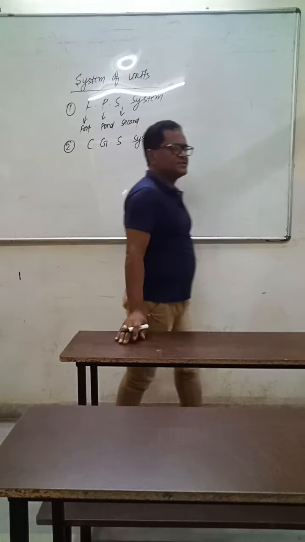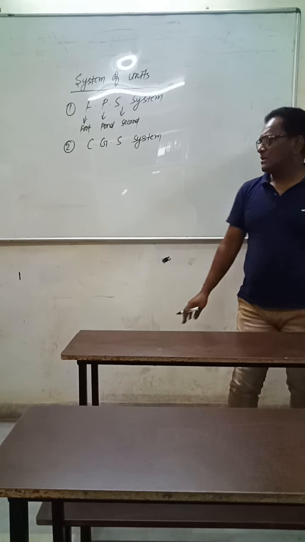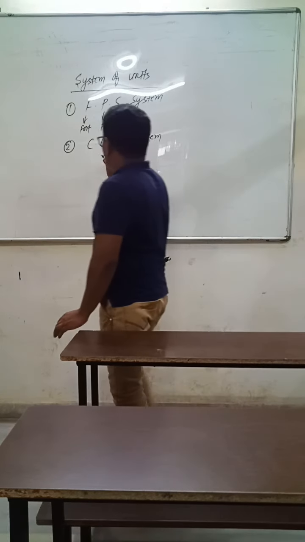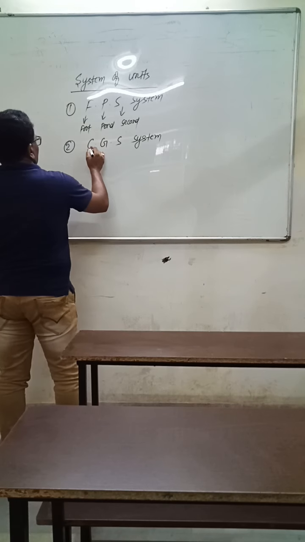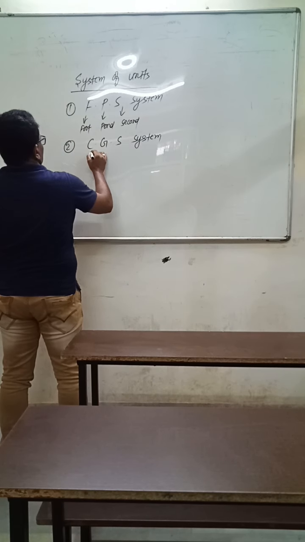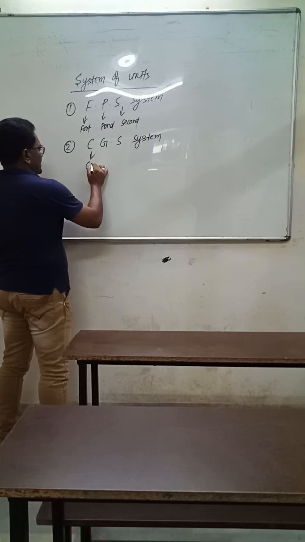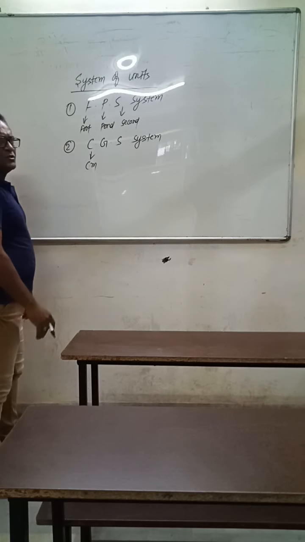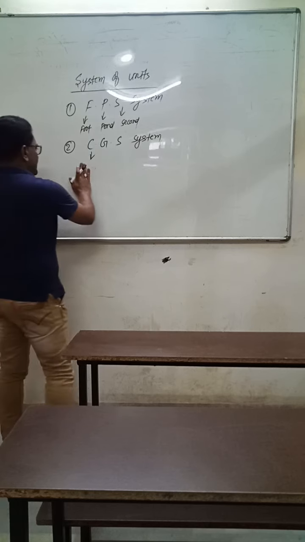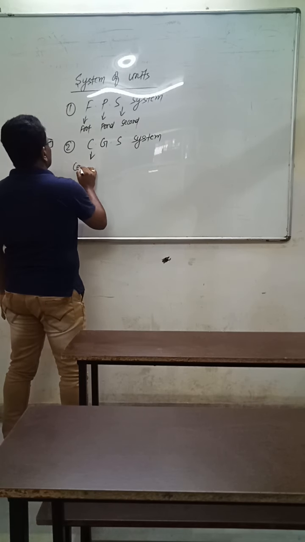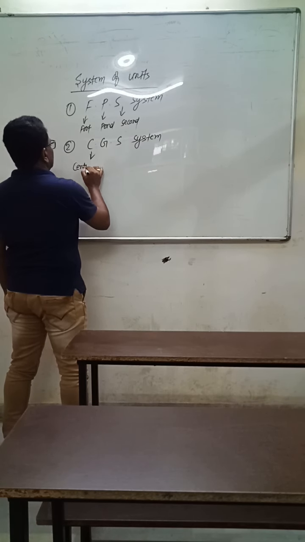In the CGS system of unit, the unit of length is centimeter. C for centimeter.